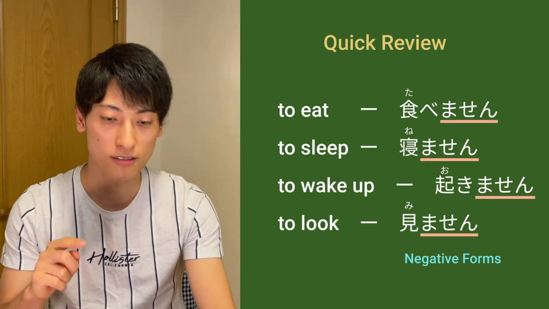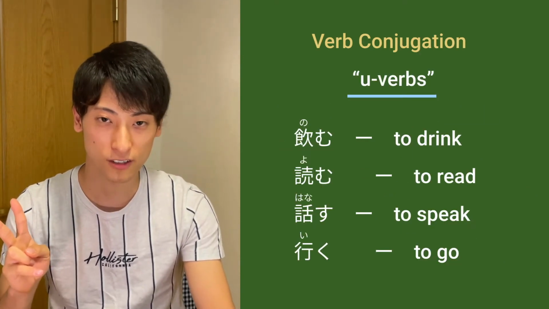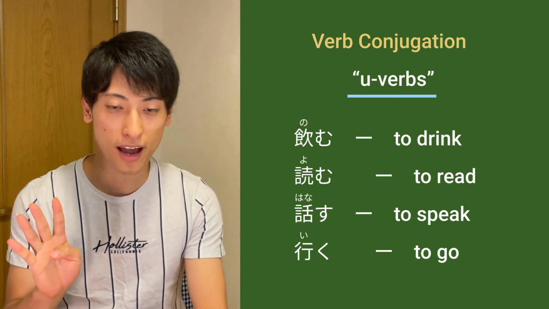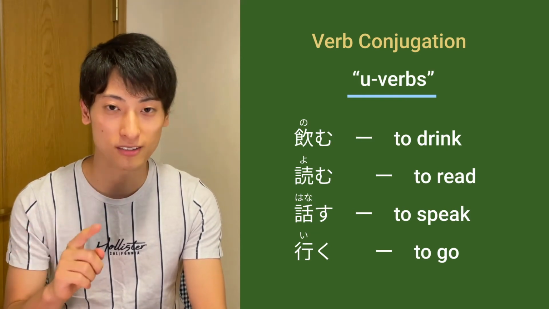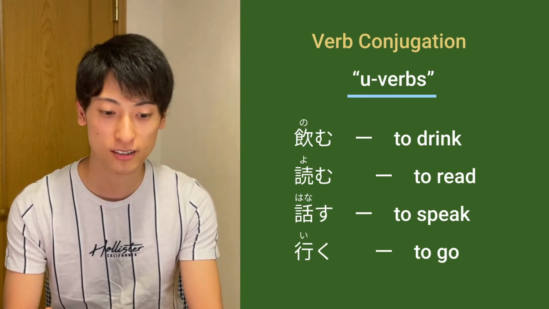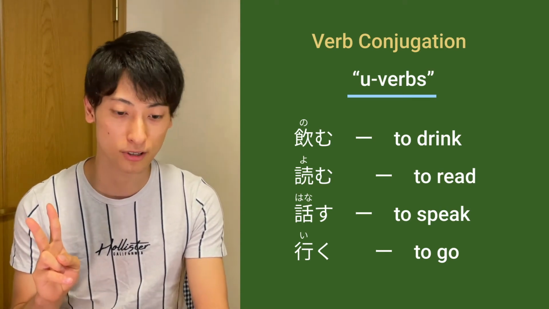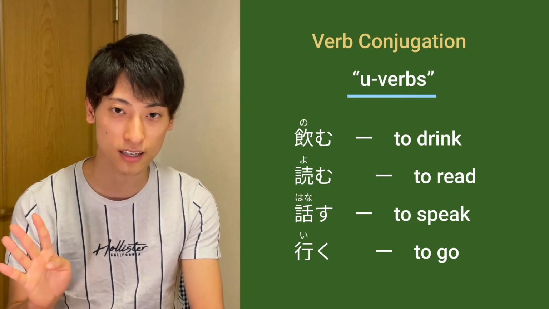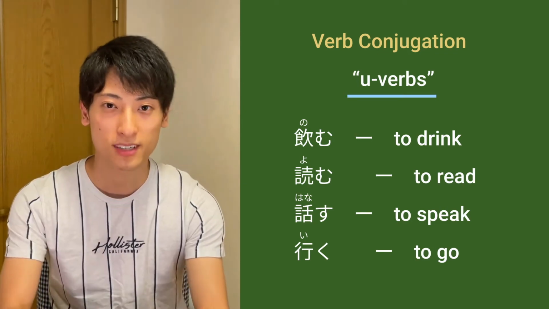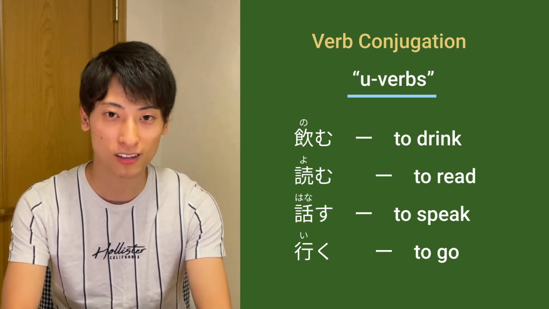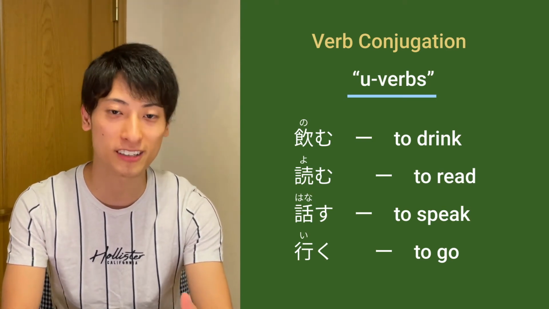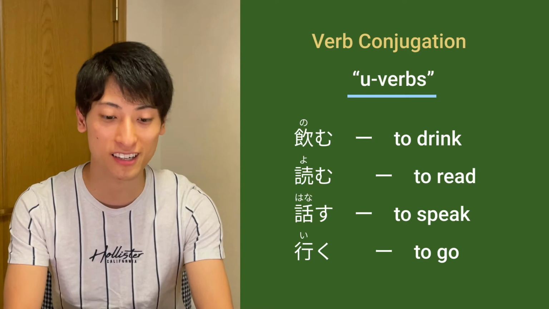Let's move on to the second category, U-verbs. And I picked 4 U-verbs as examples. The first one, nomu, to drink, yomu, to read, hanasu, to speak, and iku, to go. How to conjugate U-verbs are a lot more confusing than Ru-verbs, but I'm gonna break it down and explain in the easiest way I could.